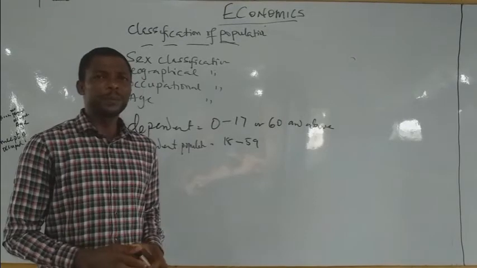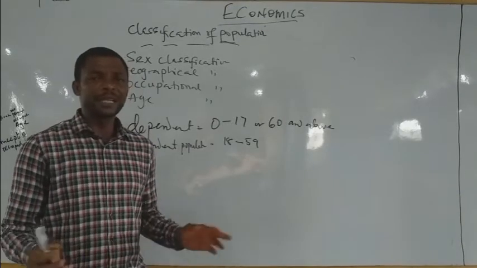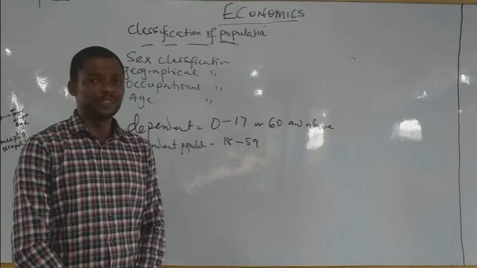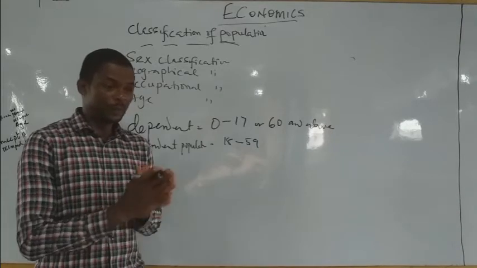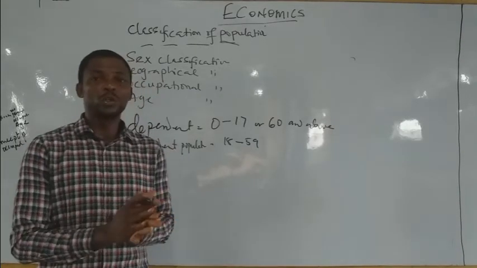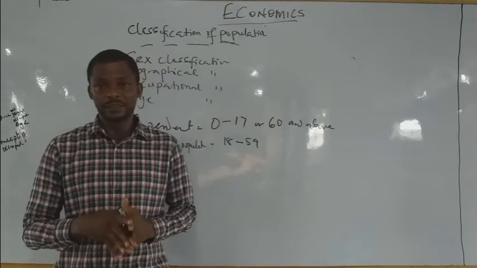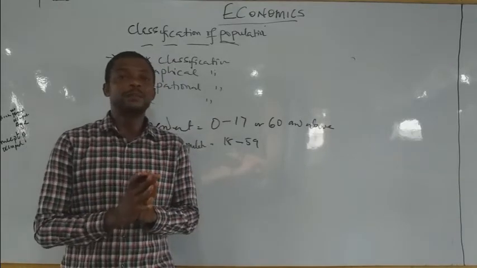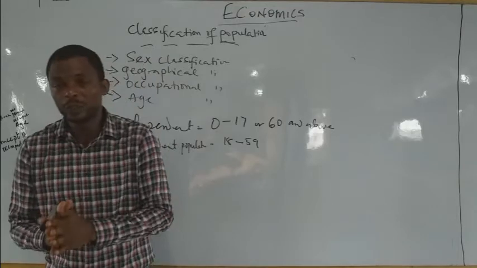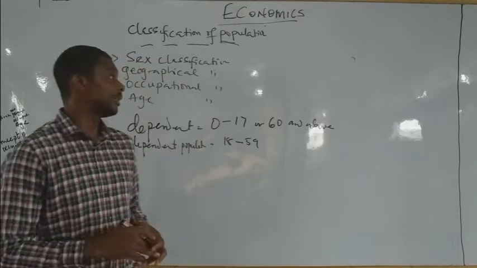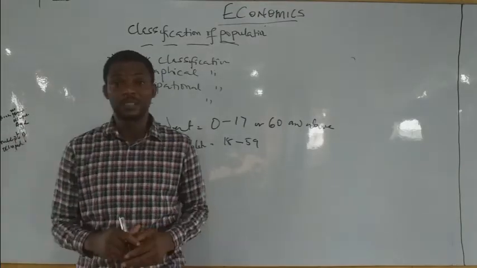Now without wasting time, let's simply define what is dependent population. The word dependent means that you are not engaged in any form of economic or productive activity. So dependent population are those who are not engaged in any form of economic or productive activity. So they are highly dependent on the working population. And that's why they are between 0 to 17 and 60 and above.